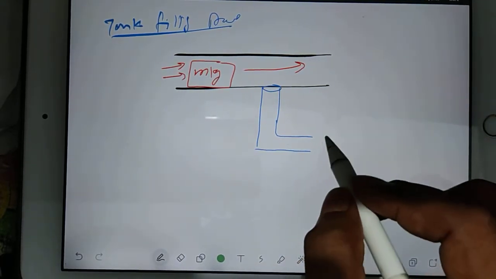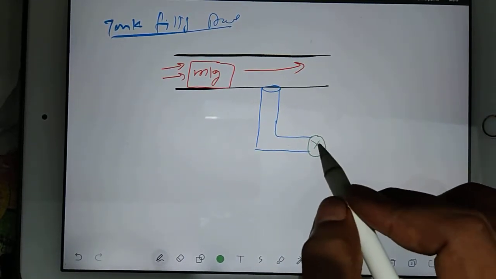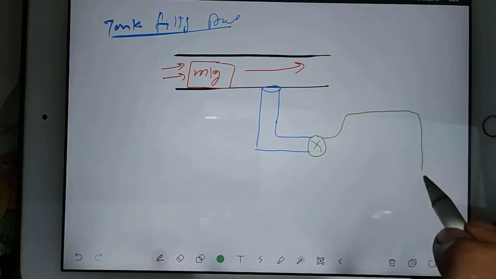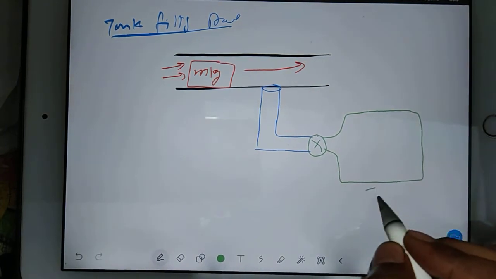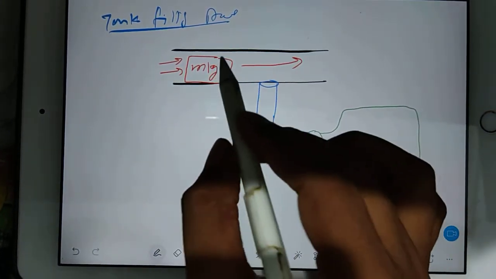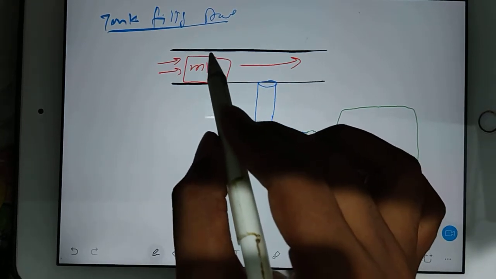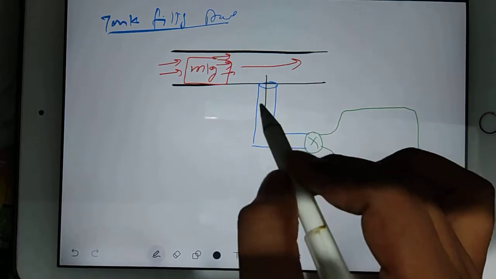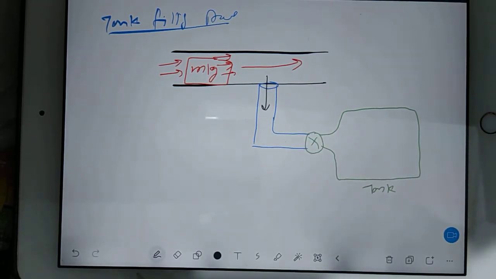And using this pipe, we have a throttle or valve here, and we are filling a tank. So this is our tank. The m kg mass was going in this direction, but some portion of the mass will now turn in this direction, and it will go through the valve.